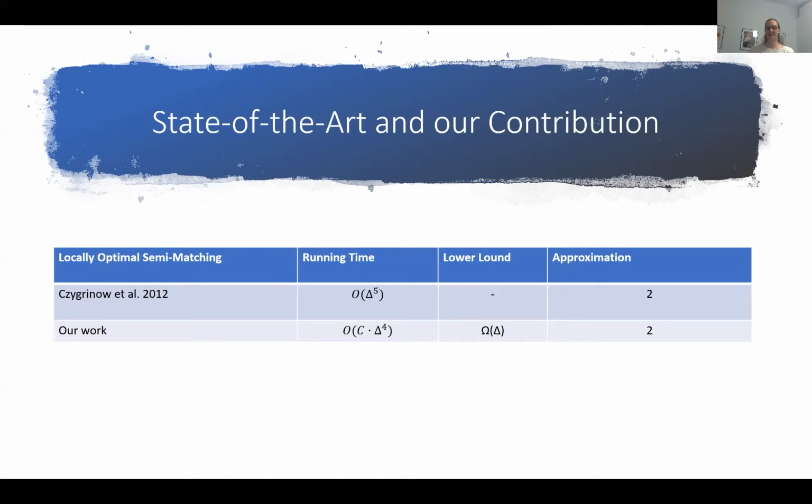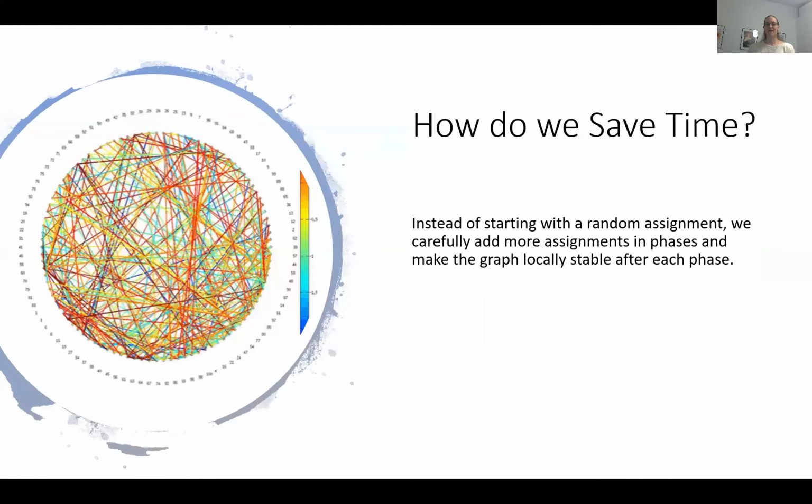In the special case of the client nodes having degree delta, this leads to the same bound. But in general, we assume that clients have much smaller degrees than the servers. We additionally proved a lower bound of omega of delta. As we also study the locally optimal semi-matching, we have the same 2-approximation to the optimal semi-matching as found by Czygrinow.